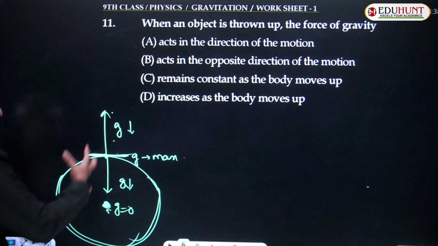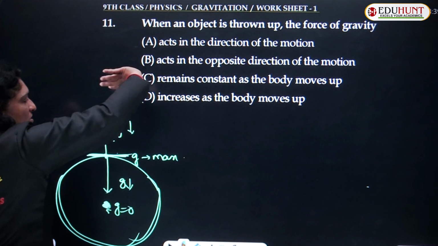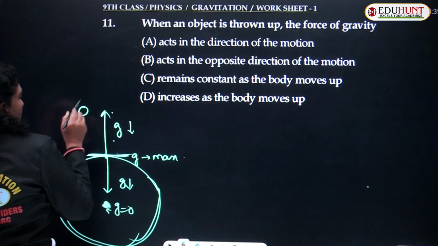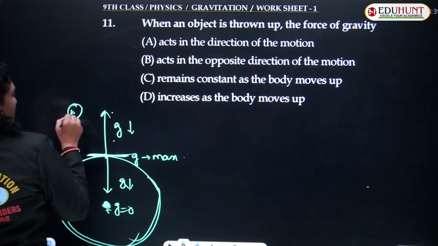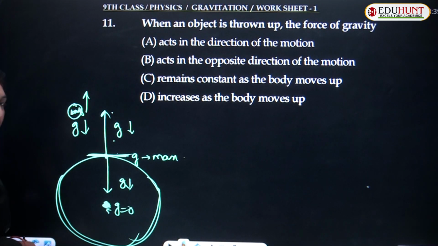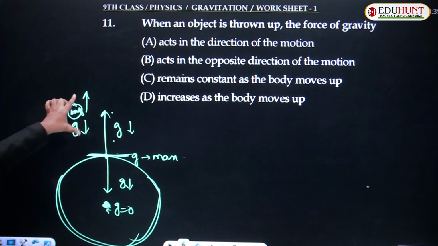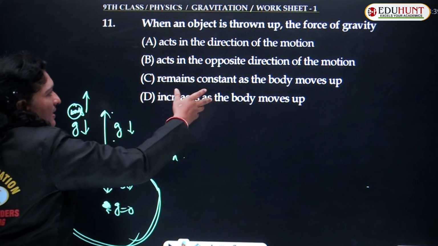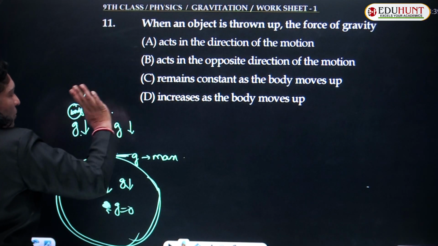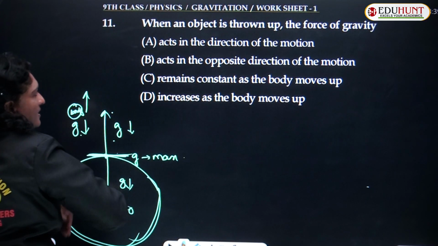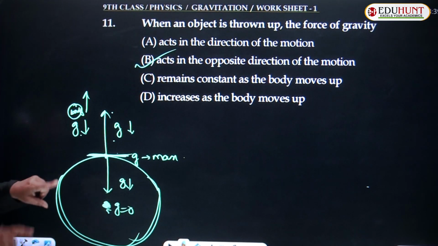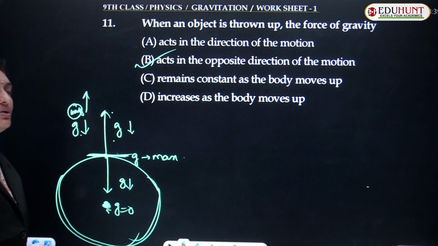So we know that the body pulls downwards. So direction of acceleration due to gravity, motion of the body, this is the body. The body is moving upwards and gravity is acting downwards. So both are acting in the opposite direction. So what they are asking is, does the force of gravity act in the direction of motion? No. Does it act opposite to the direction of motion? Yes. So motion of the body and gravity act in the opposite direction to each other.